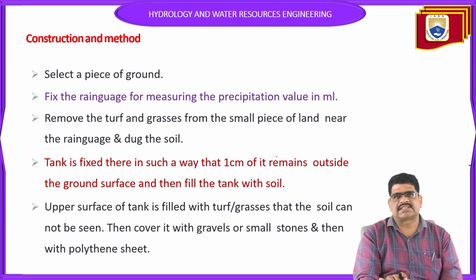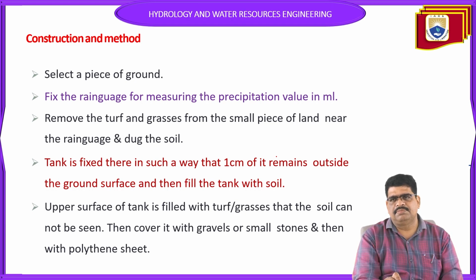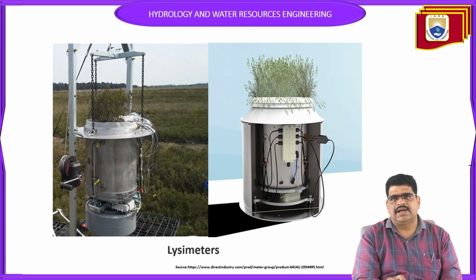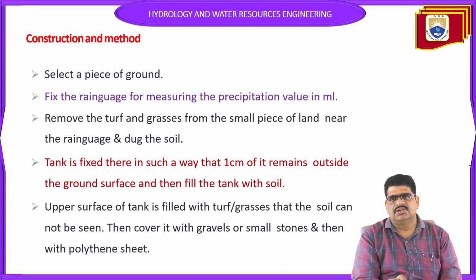Select how the construction of this method. Select a piece of the ground and fix the rain gauge measuring the precipitation value, and remove the turf or grasses. The tank is fixed so that 1 centimeter remains outside the ground. So actually we have to provide 1 centimeter above the ground.